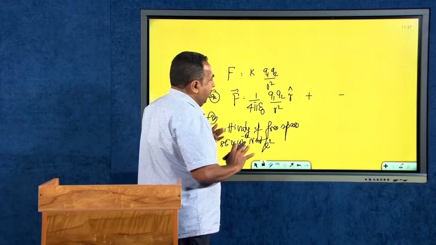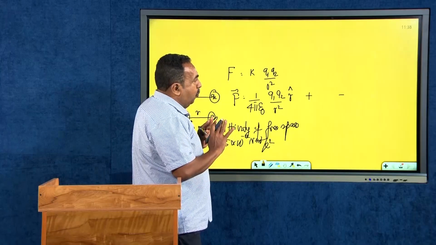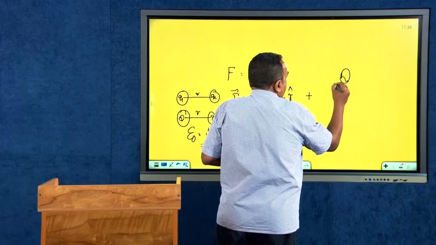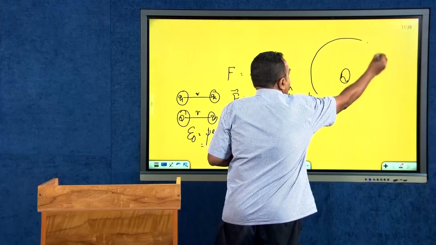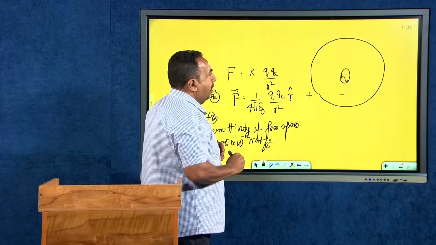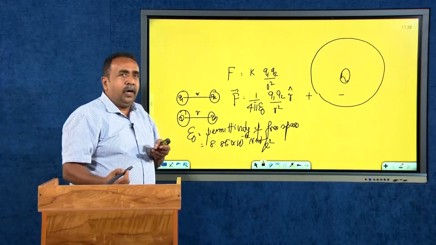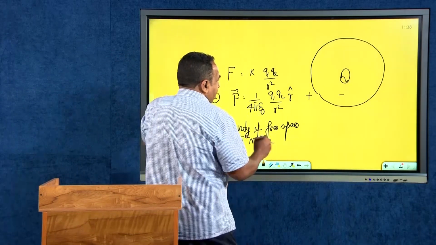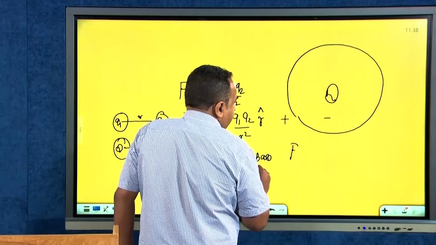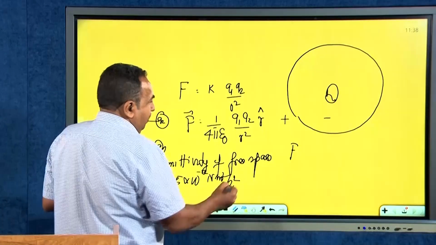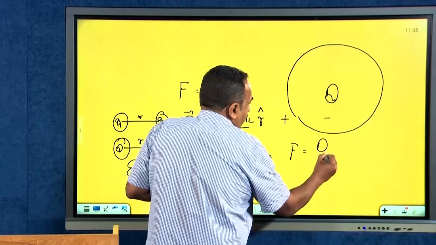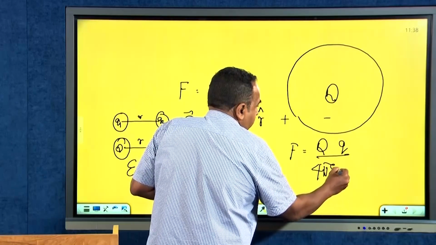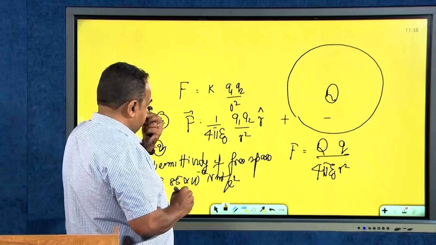Therefore, if I want to define the electric field, I have to consider only one charge. For example, if I have a charge Q here, I want to find out what is the electric field around this charge Q. How can I mathematically express that electric field? First of all, let me forget about the vector. I will write this equation as Q, capital Q divided by 4 pi epsilon 0 r square. This is my Coulomb's law.